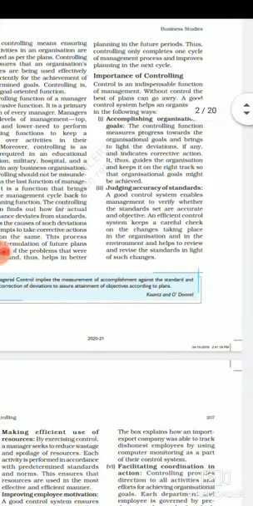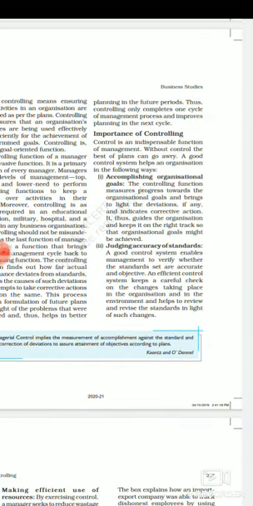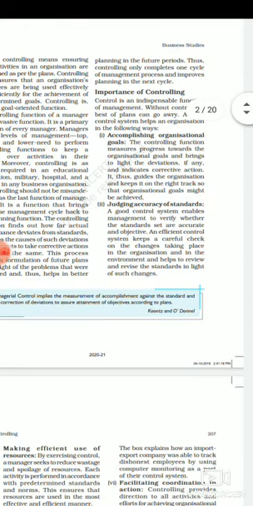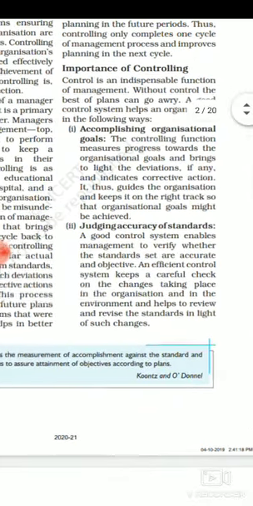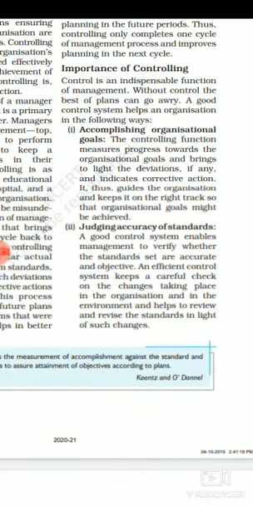Now let's see the different importance of the controlling function. The first advantage is that it helps an organization accomplish its goals. A controlling function measures the progress toward organizational goals.